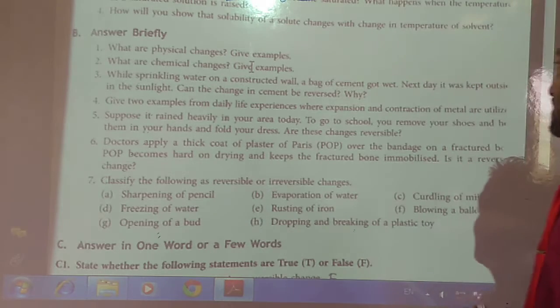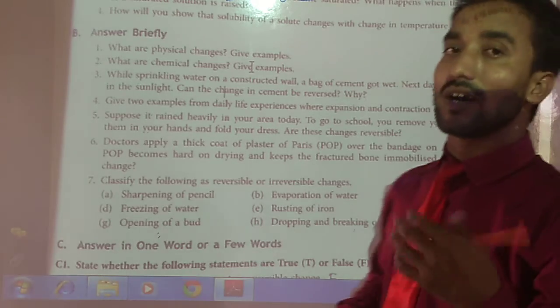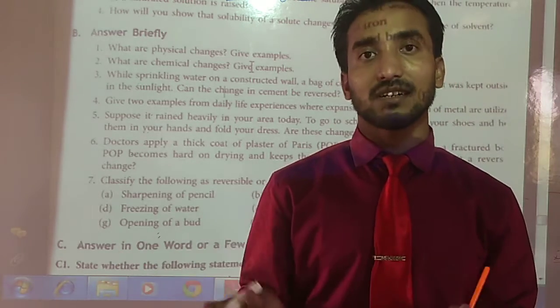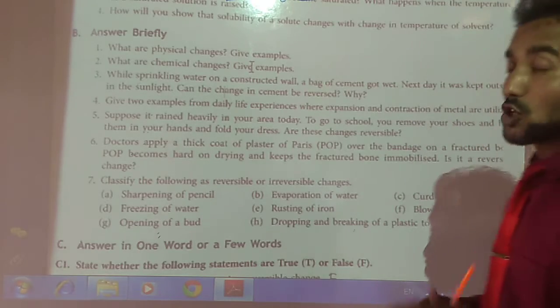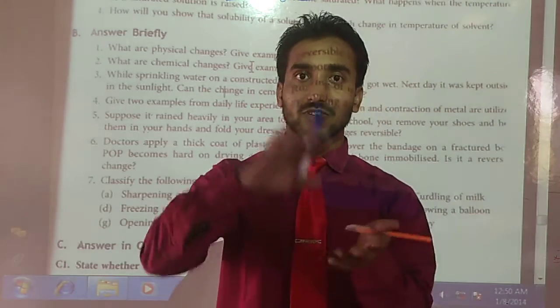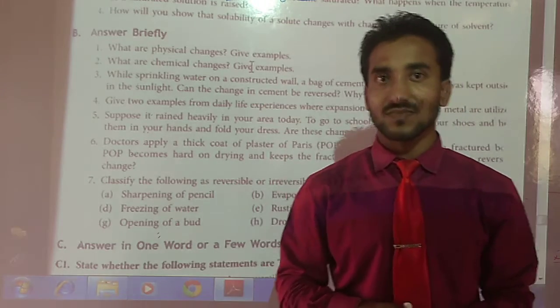Okay, students. See, next day it was kept outside in the sunlight. Can the change in cement be reversed? Do you think that cement can be reversed back? No, it will not change back.